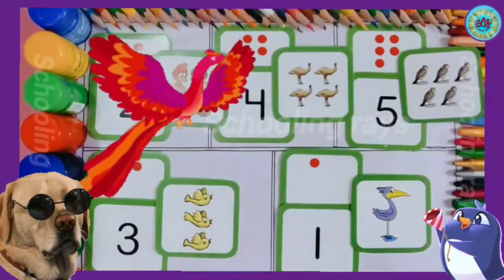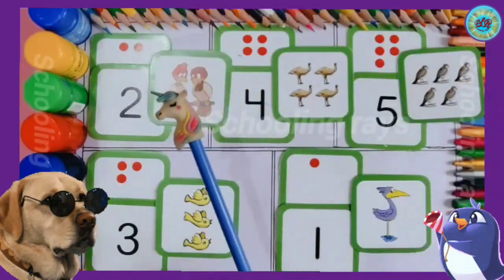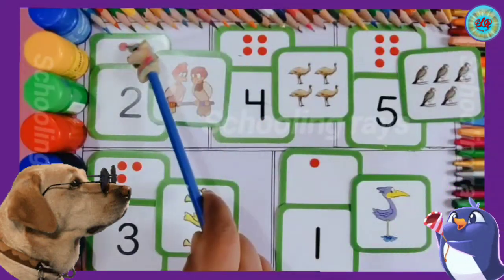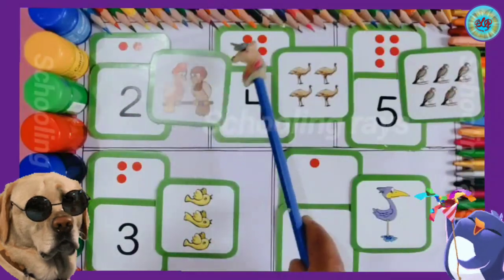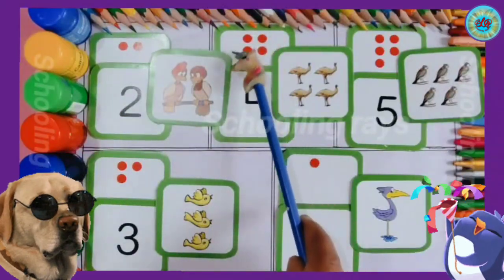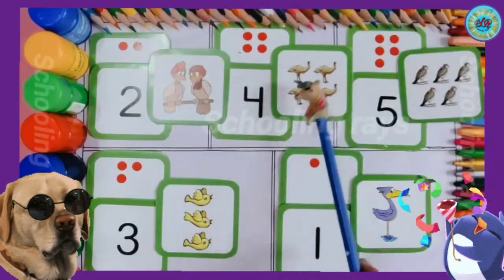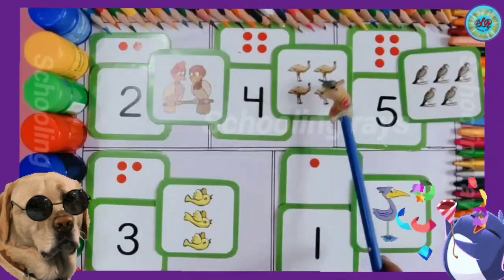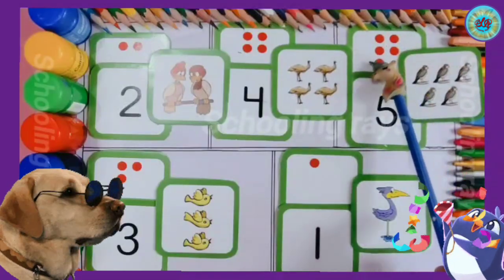Now repeat the dots, number and number of birds. 1, 2, 2 dots. Number 2. 1, 2, 2 birds. 1, 2, 3, 4. 4 dots. Number 4. 1, 2, 3, 4. 4 birds. 1, 2, 3, 4, 5. 5 dots. Number 5.